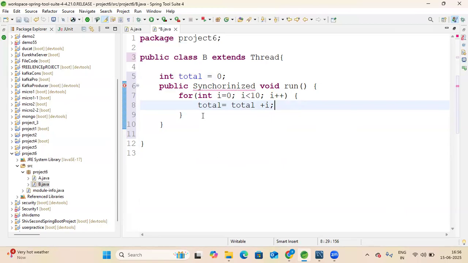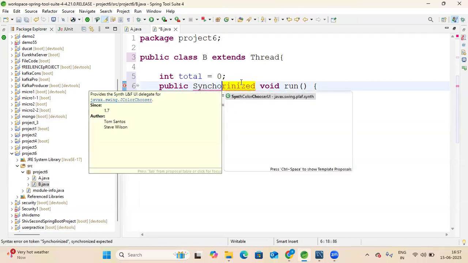And after completing this thread, I want to notify. After this thread is completed, the notify method will give the notification to the other thread: be ready, now it's your turn to run the code.